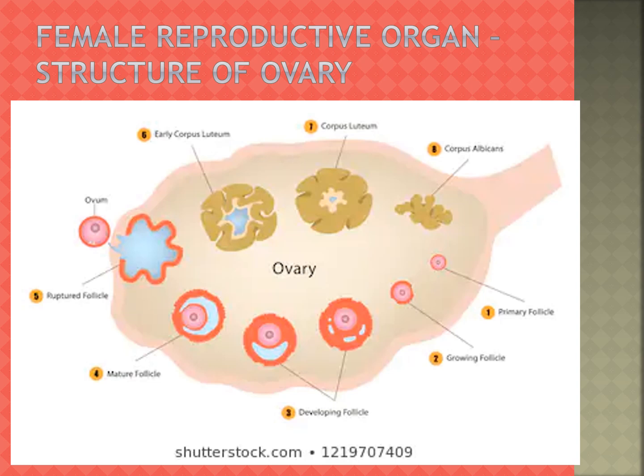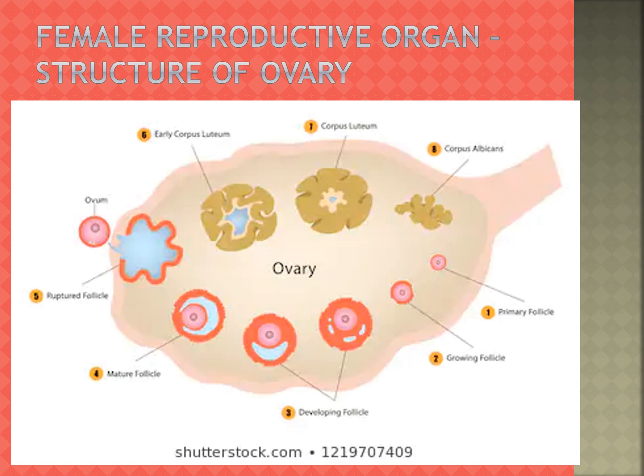The primary follicles are growing, and the egg is also growing. Inside, fluid is there, and they are filled with the fluid. The follicles are then called Graafian follicles.